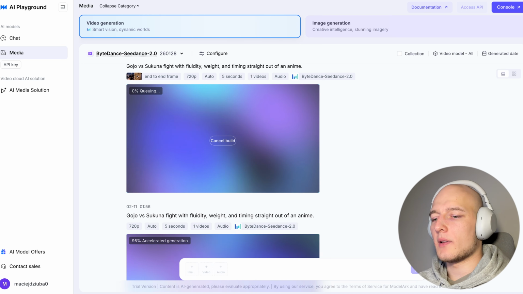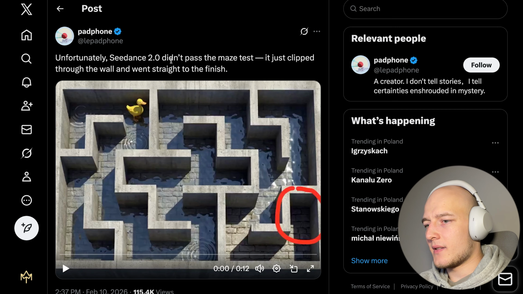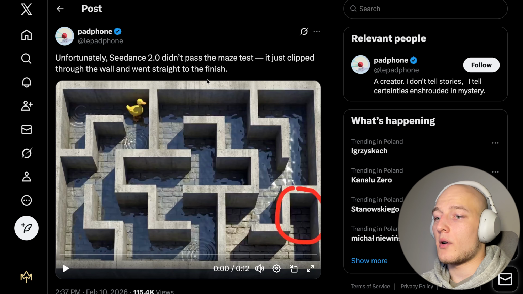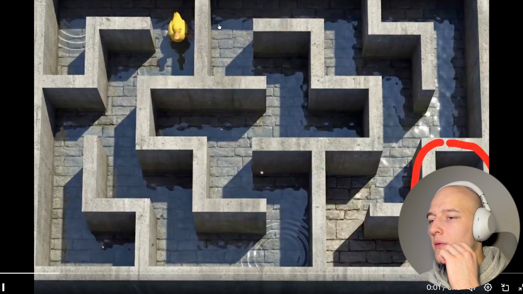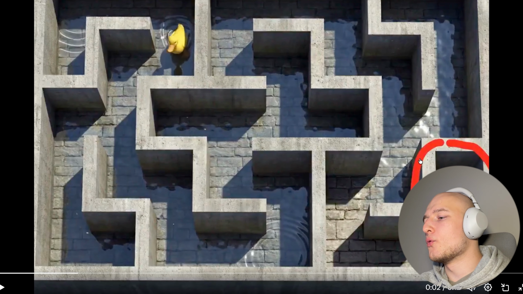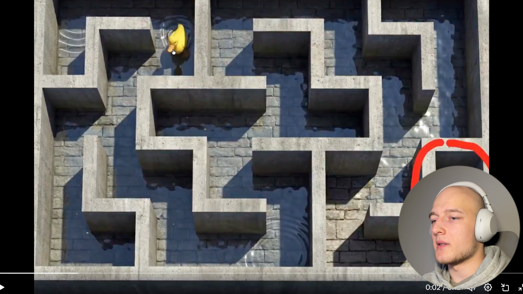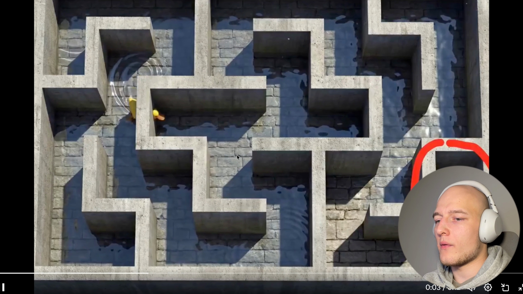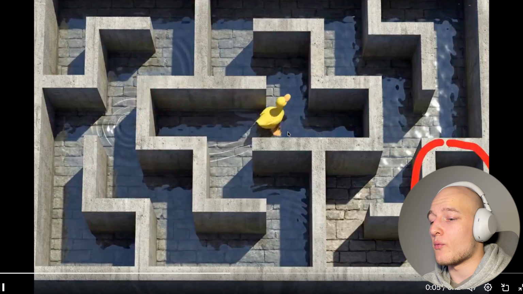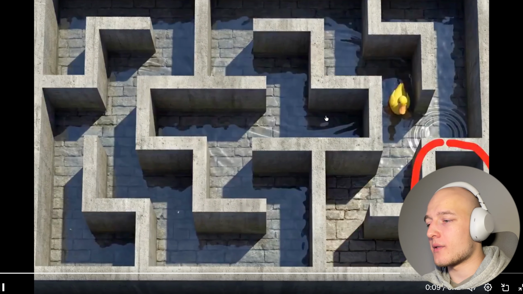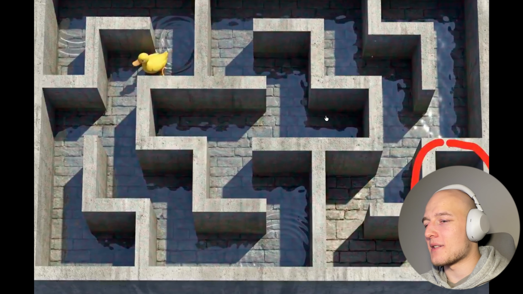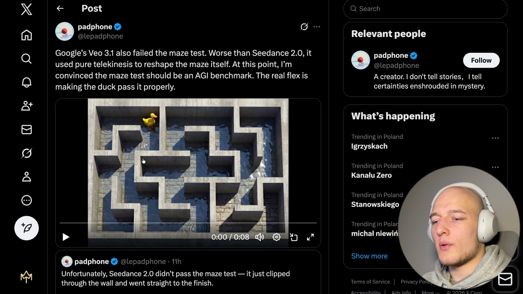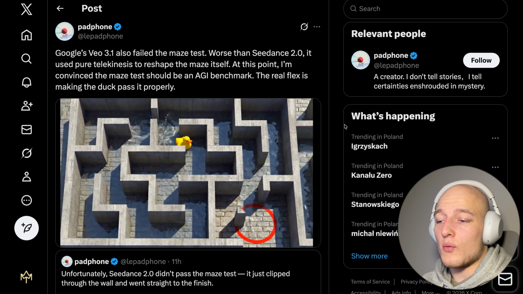Now while that's generating, I want to show you that Seedance did not pass what's called the maze test. So if you check out over here, the duck is essentially meant to go to this red circle down the bottom right, and obviously it's meant to do so by following the maze. However, over here we can see Seedance just goes straight through a wall, and it does so 3 different times, meaning it doesn't have the best physics. However, with that being said, Veo 3.1 also failed the maze test, and it does so much worse than Seedance.